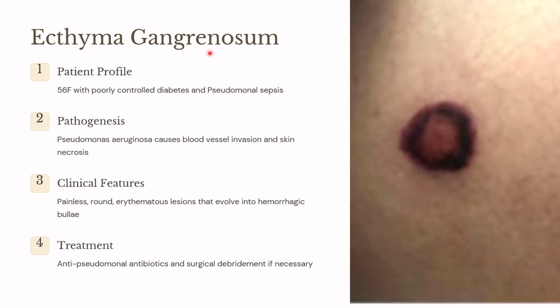What about ecthyma gangrenosum? It is an uncommon cutaneous infection caused by Pseudomonas. It is mostly seen in poorly controlled diabetes. This is known as ecthyma gangrenosum.